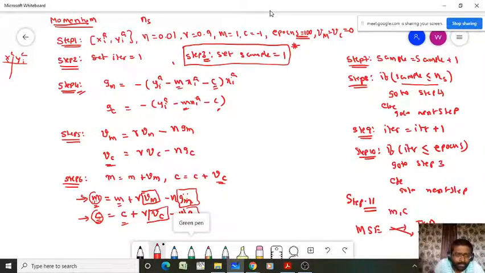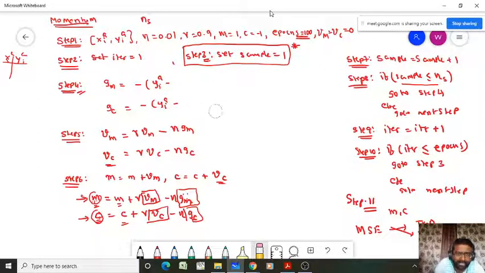The modification only happens in the updation, not in this equation. I will write it here, please see. That is the only change in the case of Nesterov accelerated gradient. In the previous case I was taking m, but here I have to take the next estimated m value, equal to m plus gamma into Vm.